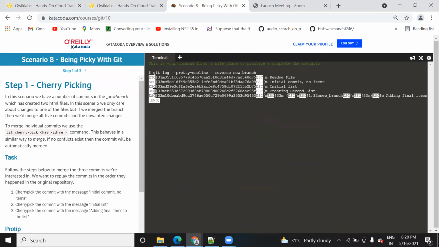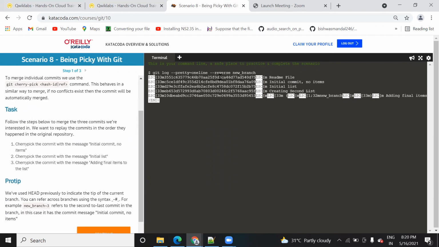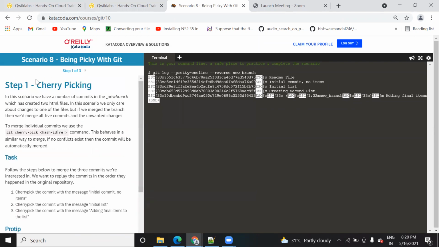Once you click on start, this command will get automatically executed. This command we have seen in the previous assignment. If you have not seen it, then just look into that. This command shows you the logs with respect to the new branch that you have created. If you are not clear, then just go through this instruction.